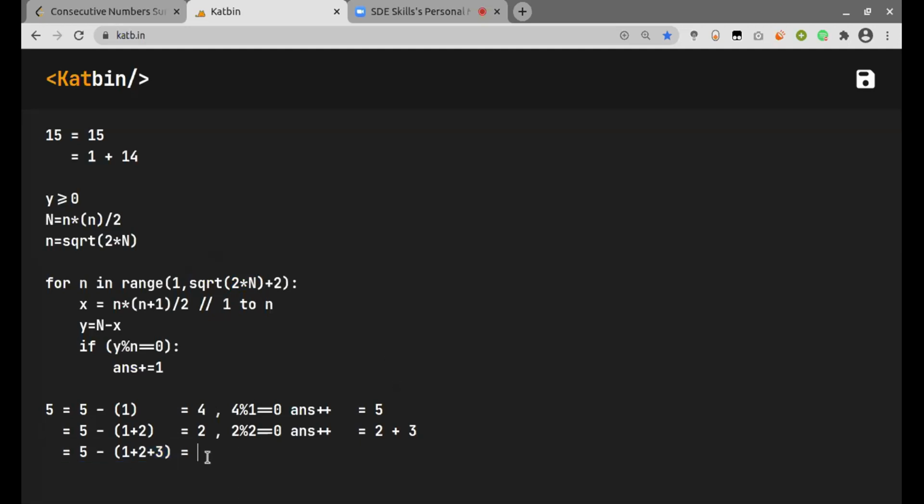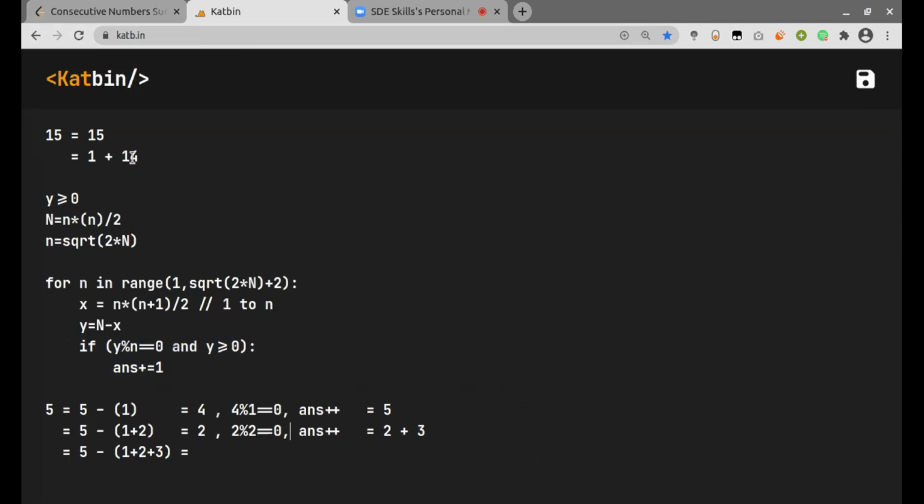Right. So we can just add an extra check here, where we can just check if y is greater than or equal to 0, and then we can do our calculation. Yeah, that makes sense. Thank you. So either 15 or 5, these are good examples. And the way you said, instead of even going that route, calculating the square root of whatever that upper limit is, we can just keep on subtracting, right?